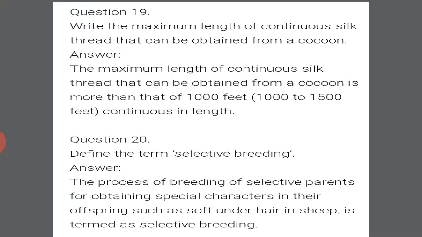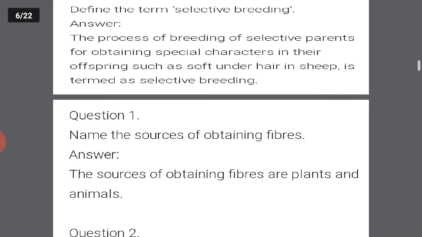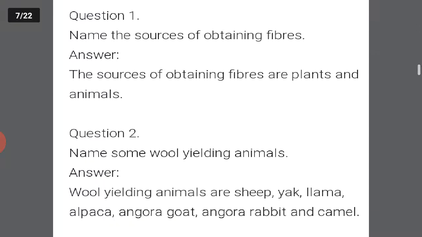So, next question. Define the term selective breeding. The process of breeding of selective parents for obtaining special characters in their offspring, such as soft underhair in sheep, is termed as selective breeding. To get the better kind of wool, the process of breeding is done over there. That is known as selective breeding. Next question.